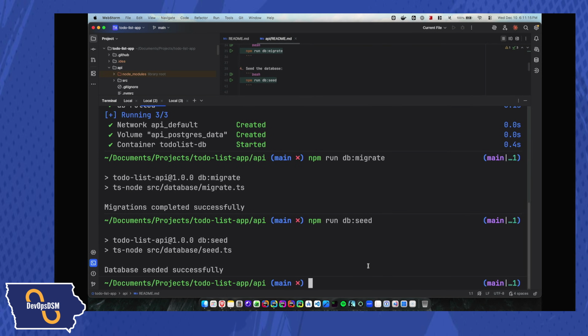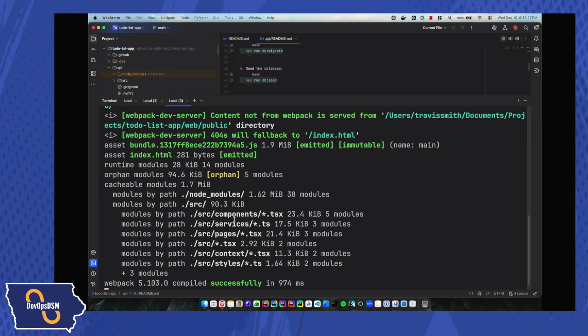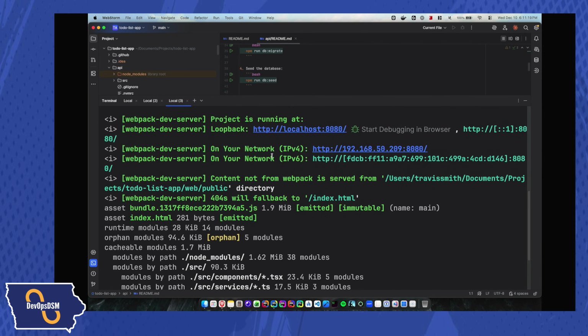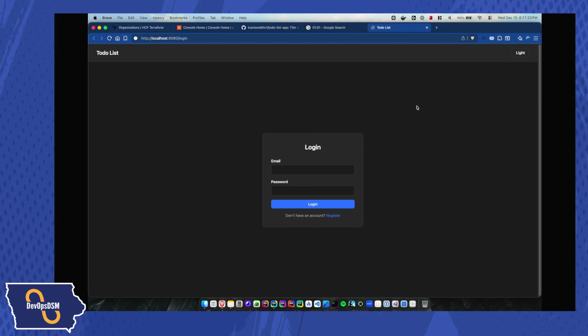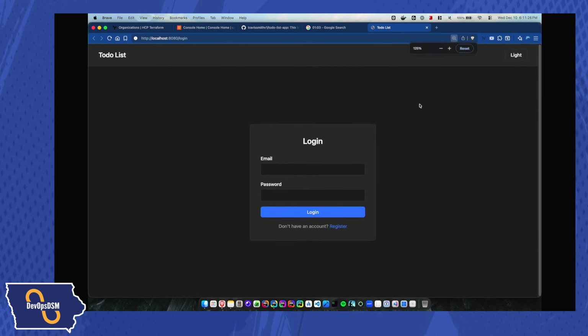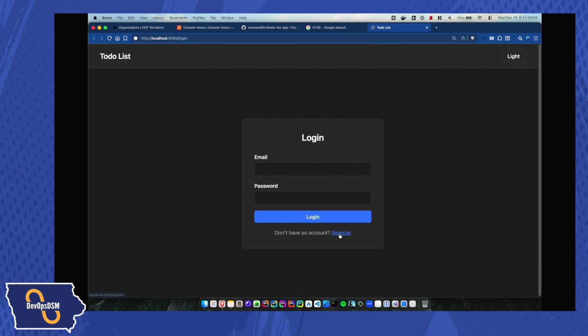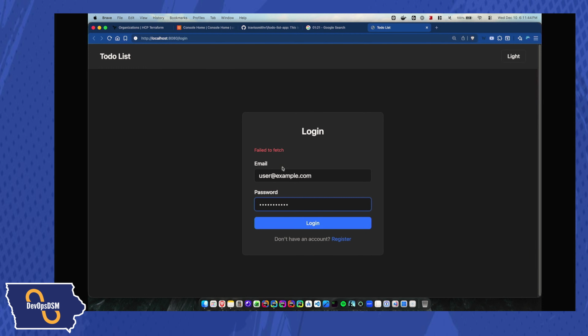All right, cool. So now I can go ahead and open this up. All right, so this is what the to-do list actually looks like. If I log in, I believe it's the user at example.com, and then password, type password123. All right, apparently I had that wrong.